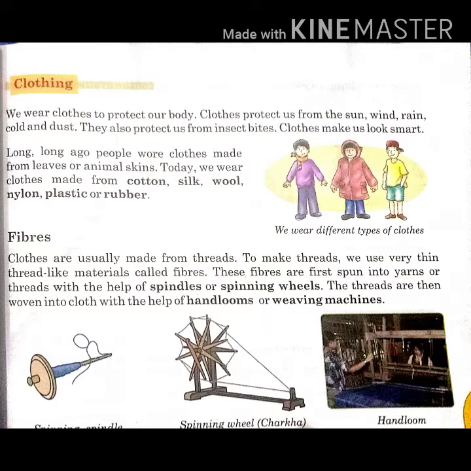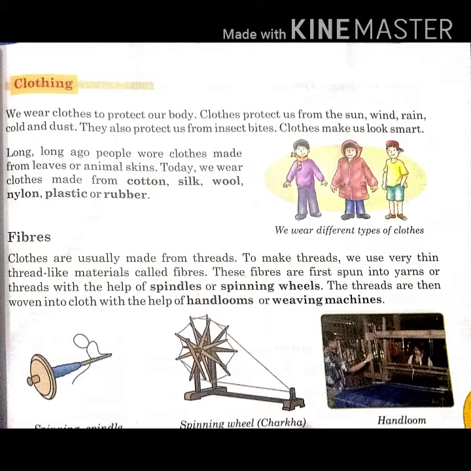In this paragraph, we will discuss why we need clothes. We wear clothes to protect us from sun, wind, cold, rain and dust. They also protect us from insects' bites. Many years ago, people used to wear clothes made from leaves and animals' skin to cover their body, because at that time different fabrics were not available. Now the time has changed and we wear different types of clothes: cotton clothes, silk clothes, wool and nylon clothes. We wear clothes according to the weather.